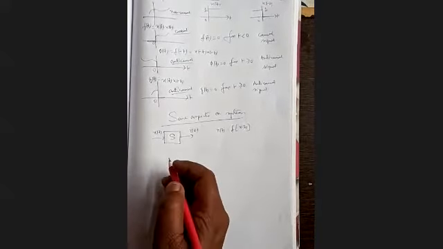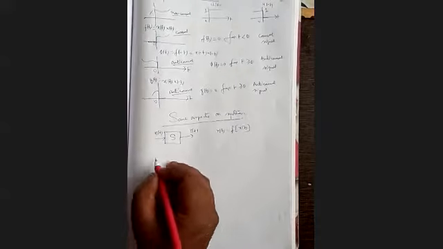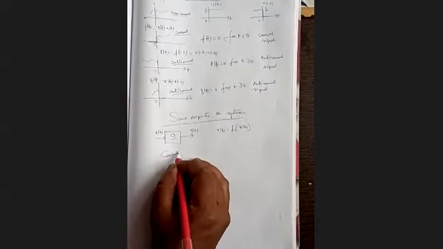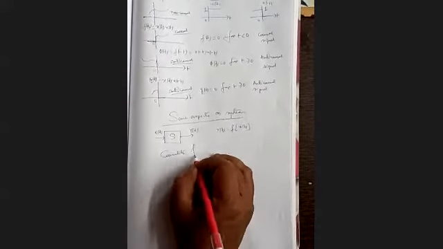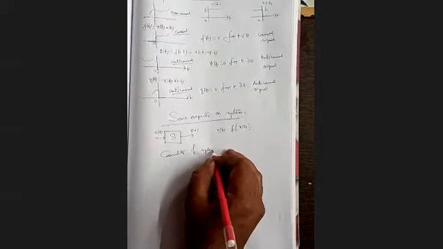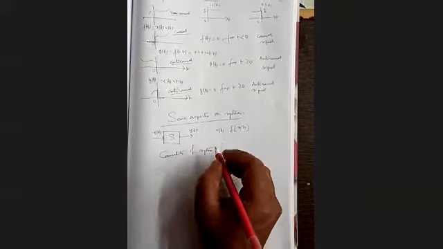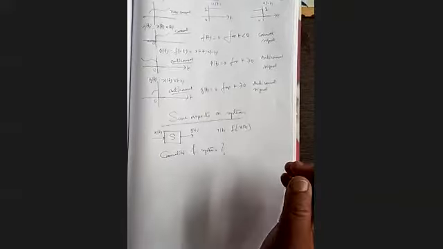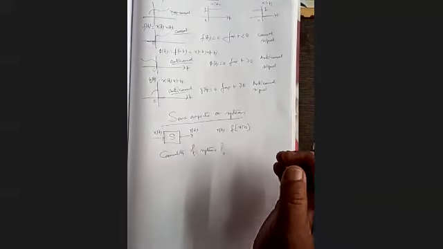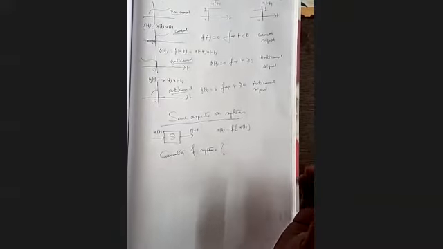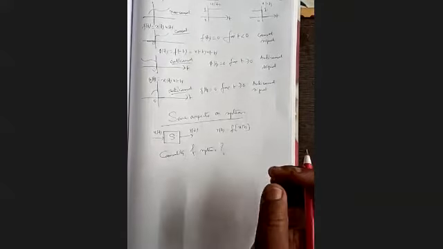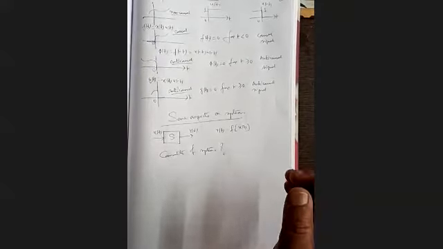Now, once we know this, the next thing is how to define the causality of a system. Causality of systems. So how to define? When do we say that a system is causal or non-causal?